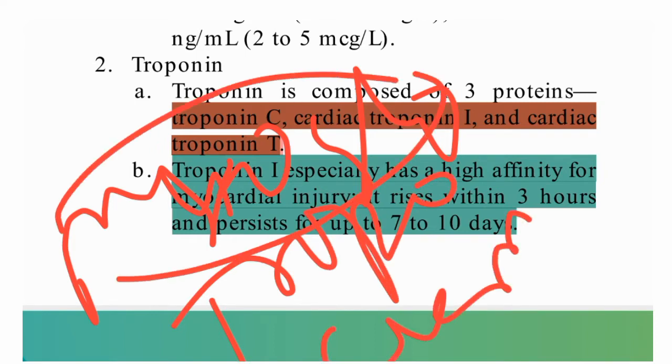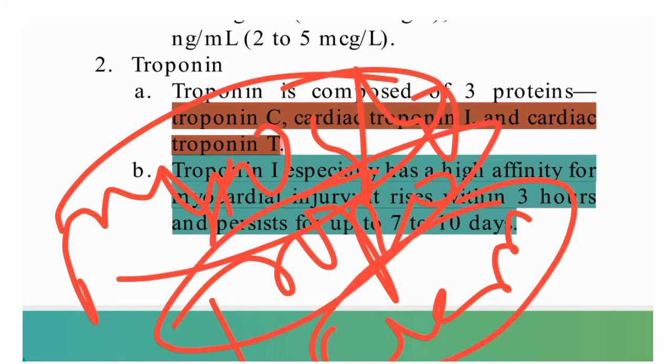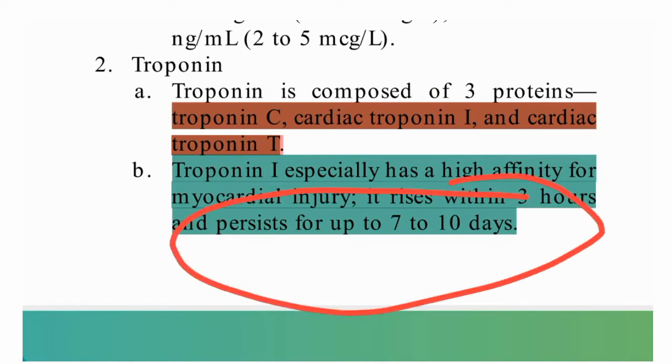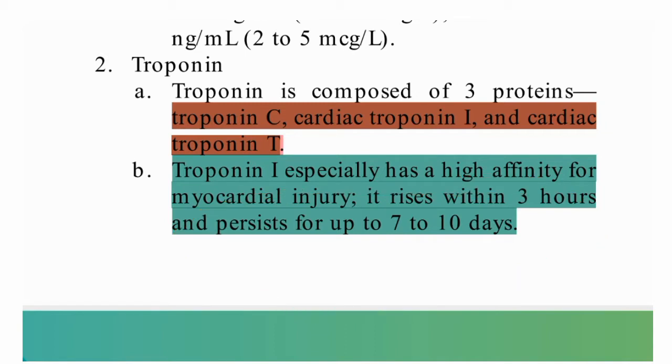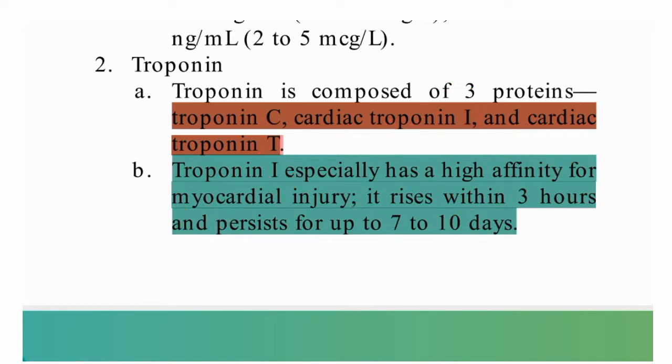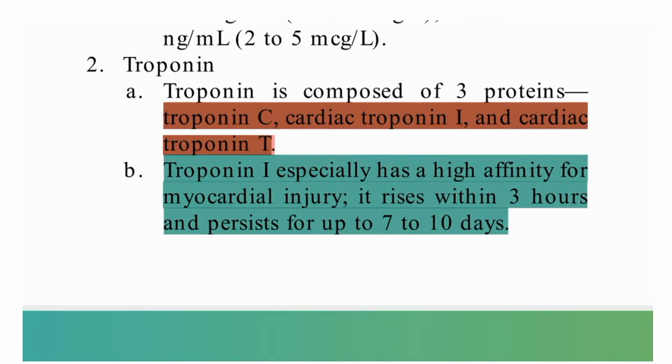So first myoglobin will elevate, then troponin, then CKMB. One more thing: troponin will persist up to 7 to 10 days, whereas CKMB will be up to 7 days only, and myoglobin will be up for a few hours.